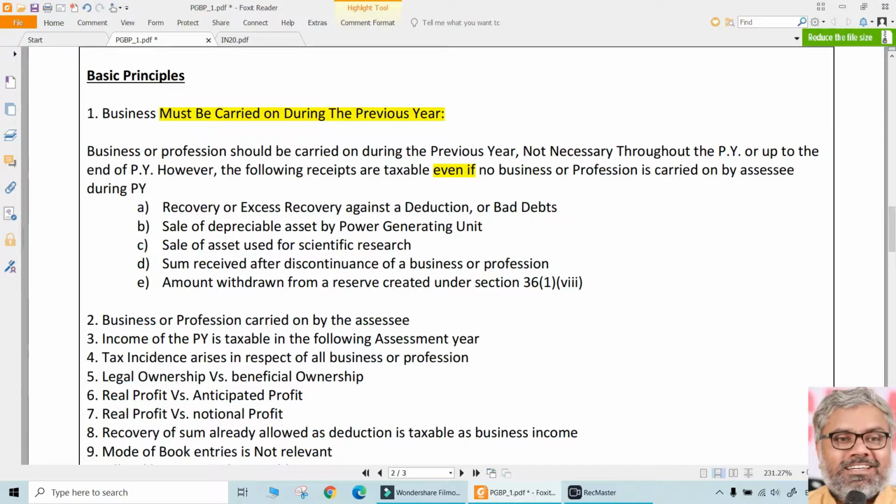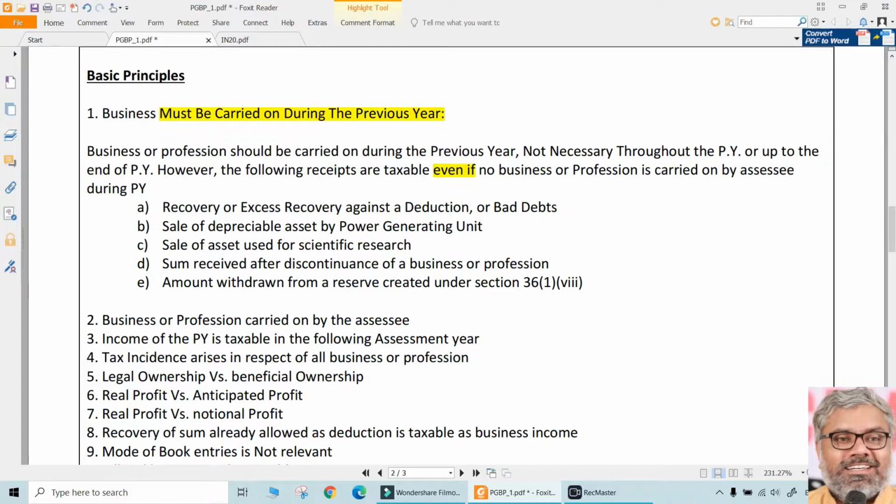Same way, there are many cases in the PGBP also wherein the SSC might not be carrying on business during the previous year, but still the following receipts could be taxable in the hands of the SSC under the head of PGBP, in spite of the fact that the SSC does not have any business during the previous year. That is the point to be noted. What are those special cases? Of course, we will look at all of these points when they come anyway.